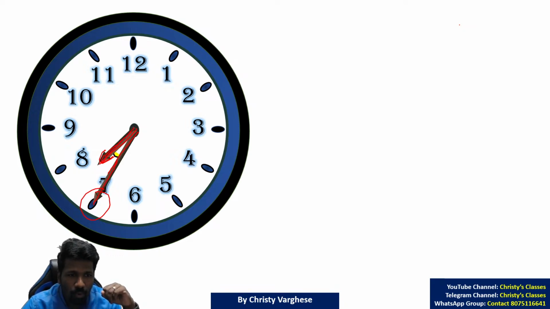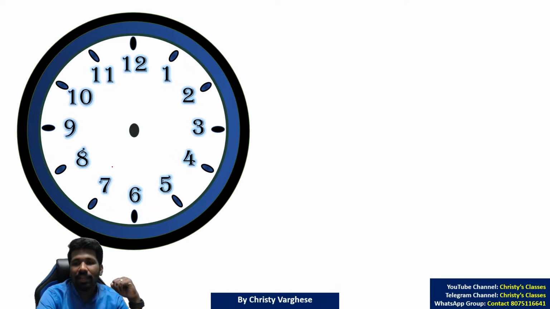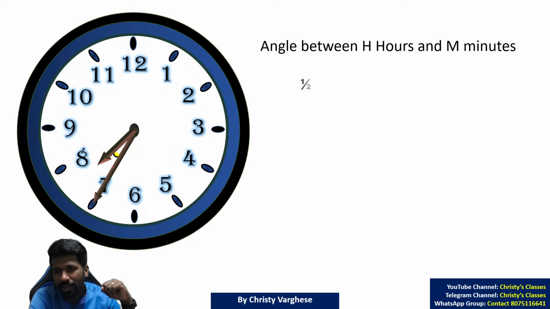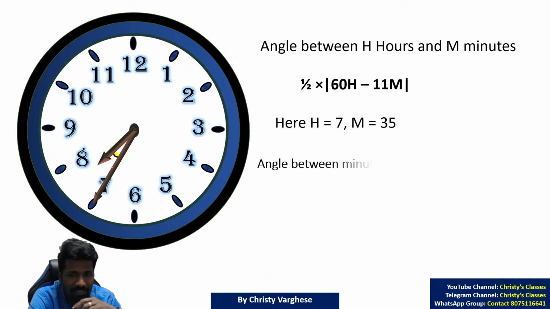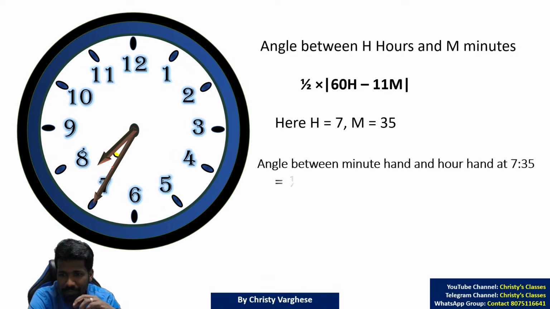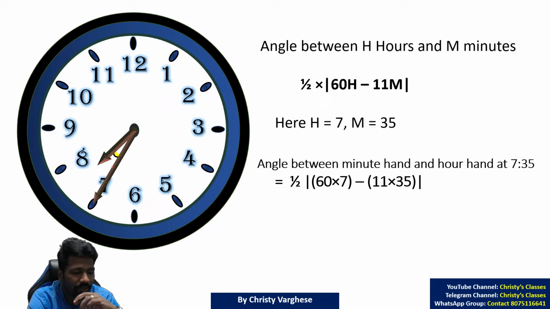But anyway, it will move forward. That is why it is not a zero angle, it is more than zero angle. And that is where you can use this formula directly: half into modulus of 60h minus 11m. 7:35 is the time, so h is 7 and m is 35. Just substitute it directly. Half into 60 into 7 minus 11 into 35.